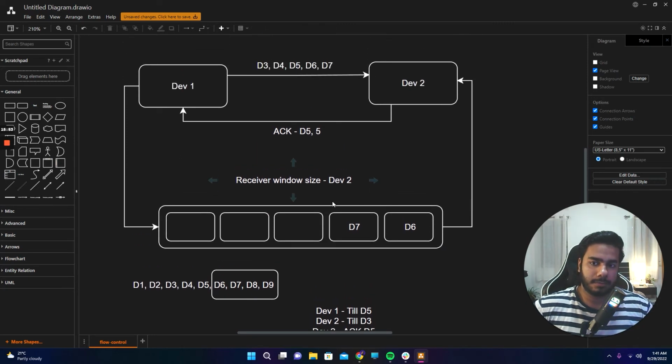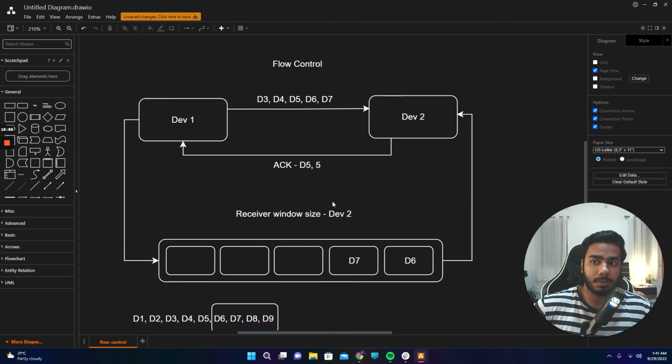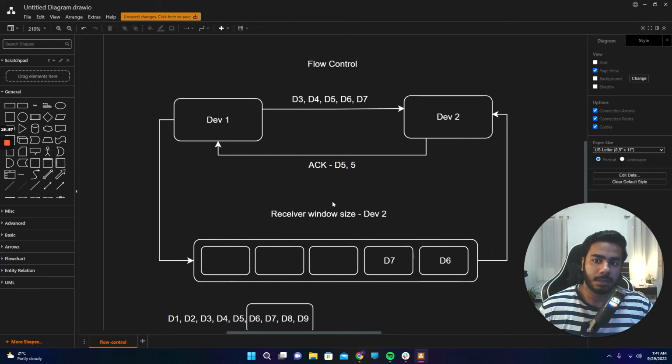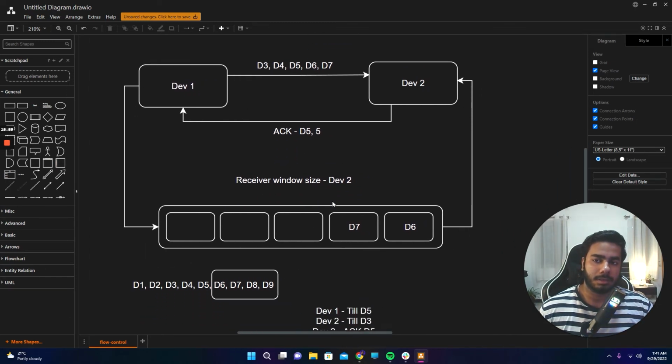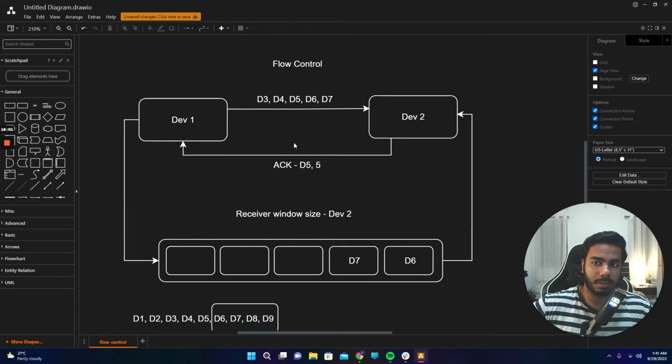Then we have the next thing, congestion control. We will discuss them in the next video. But that's a similar concept to flow control, but that's done one level above it.